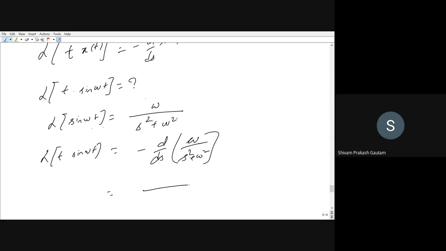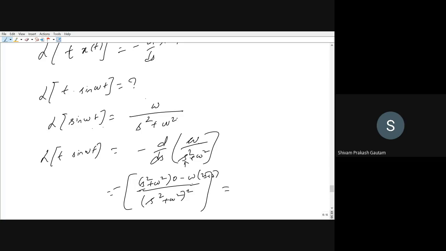I will be just solving it. So this will be s square plus omega square whole square, and minus sign is there outside. So s square plus omega square. What you will get if you differentiate omega with respect to s? 0 minus omega. And what you will get if you differentiate s square plus omega square with respect to s? 2s plus 0.